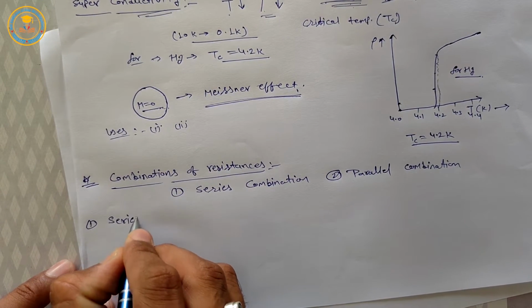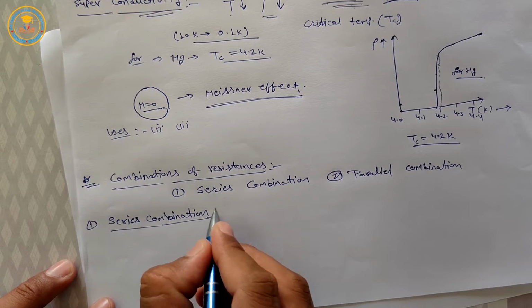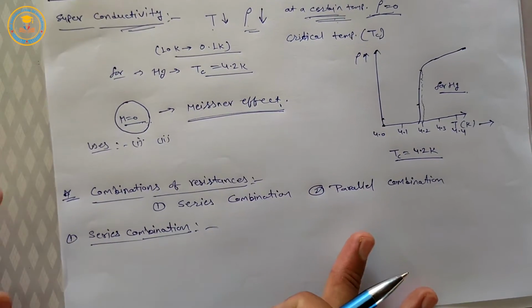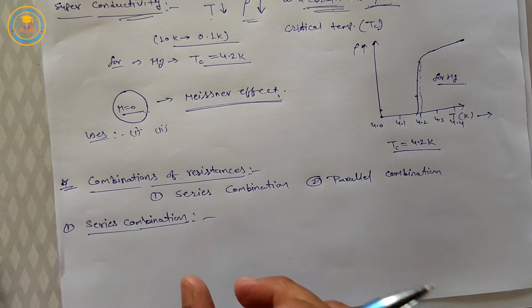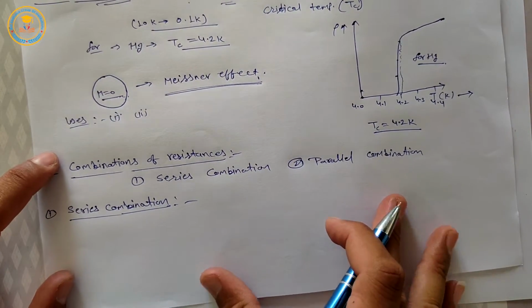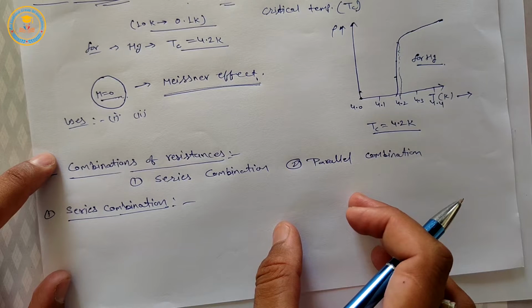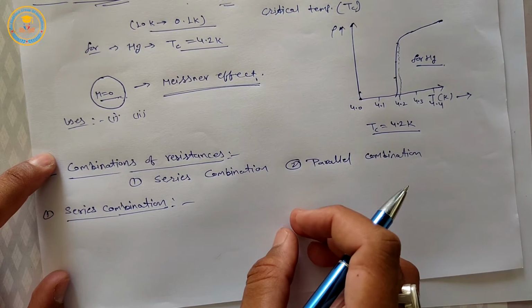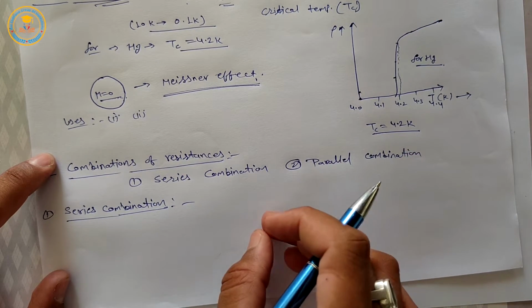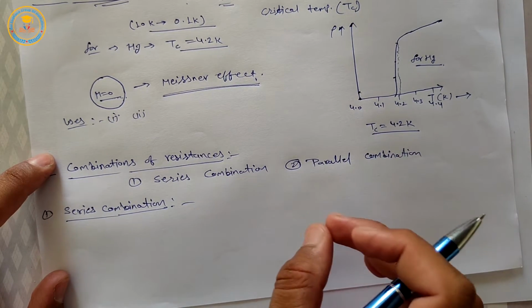First we define series combination. A combination of two or more resistances in which the second end of the first resistance is connected to the first end of the next resistance, and the second end of that is connected to the first end of the following resistance, and so on, is called a series combination.